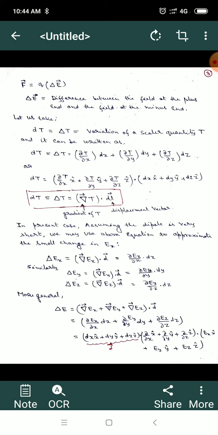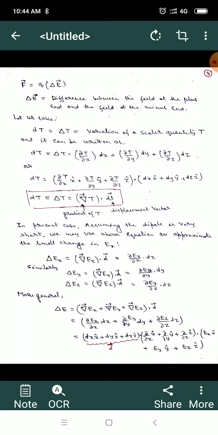That is del t upon del x into dx plus del t upon del y into dy plus del t upon del z into dz. Or we can write this partial differential, dt or delta t, as del t upon del x x unit vector, del t upon del y y unit vector, plus del t upon del z z unit vector, dot product with dx x unit vector, dy y unit vector, dz z unit vector. If you take the dot product, we get the upper equation, del t upon del x dx plus del t upon del y dy plus del t upon del z dz.